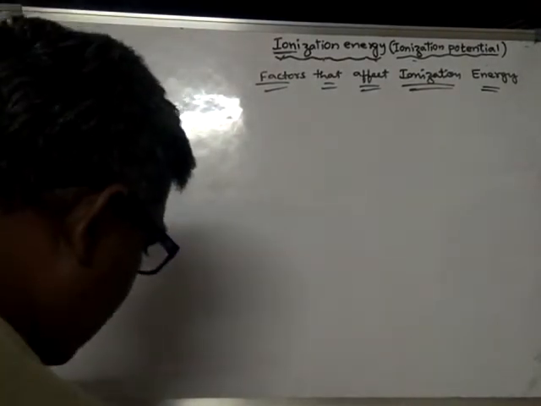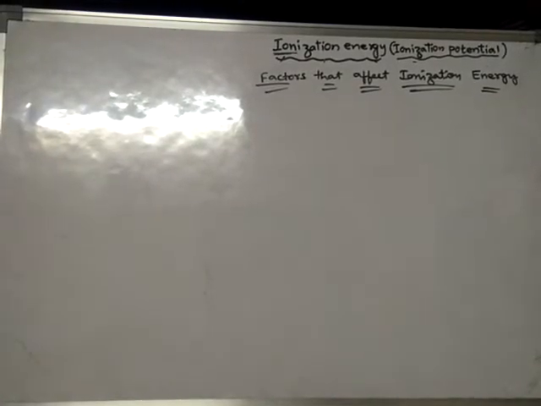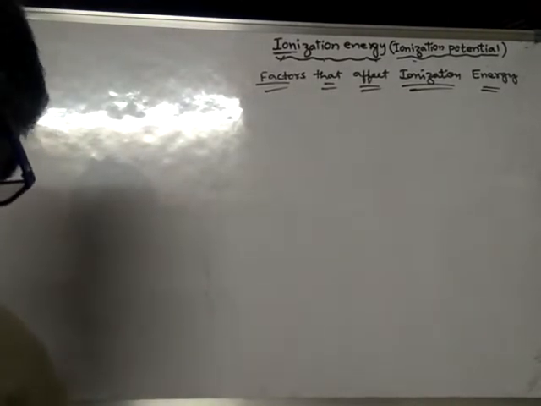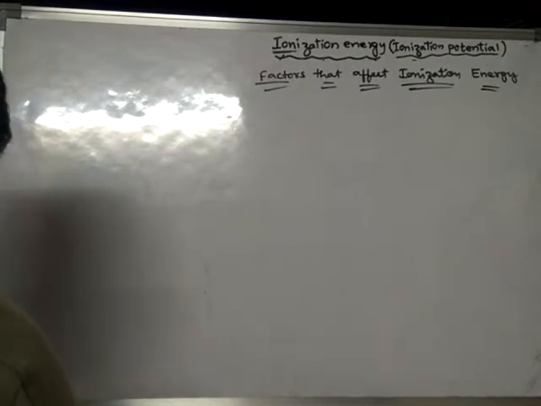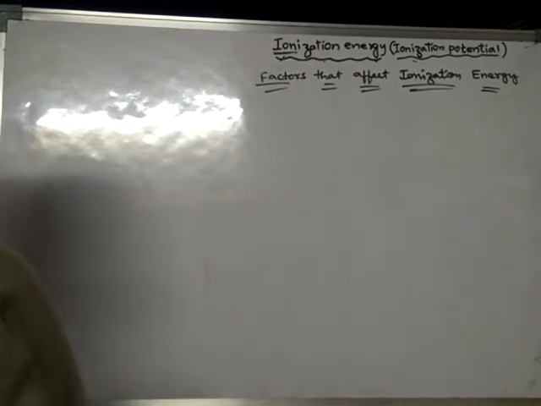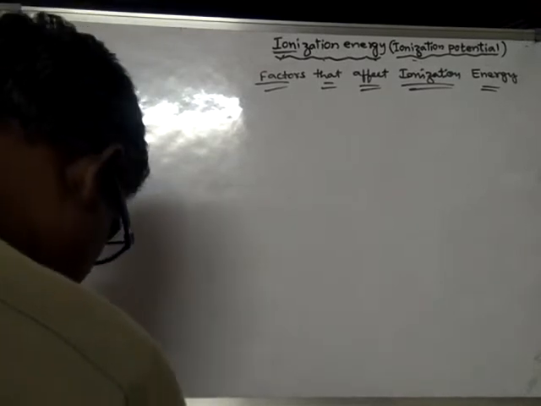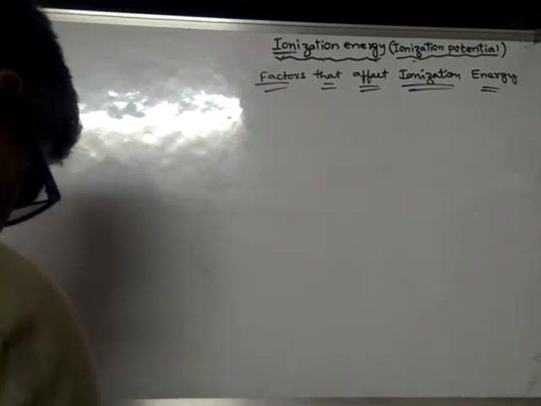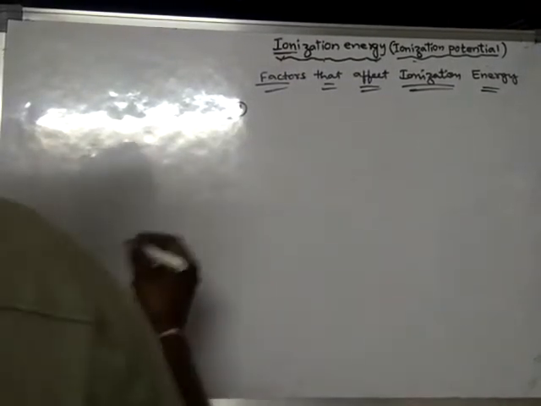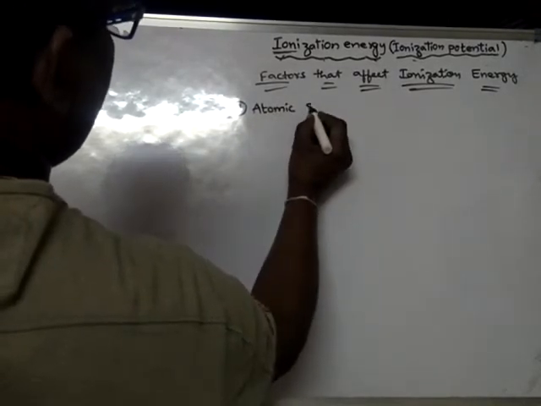What are the factors that affect ionization energy? First of all, we learn about the factors. The first factor is the size of the atom, atomic size.